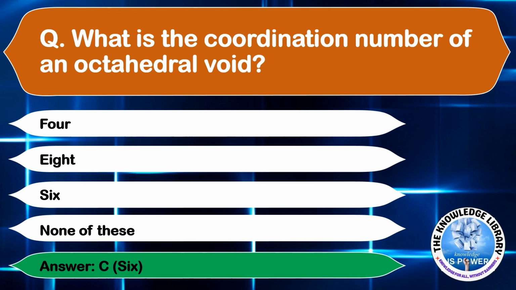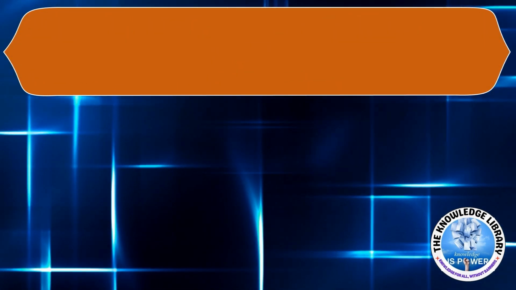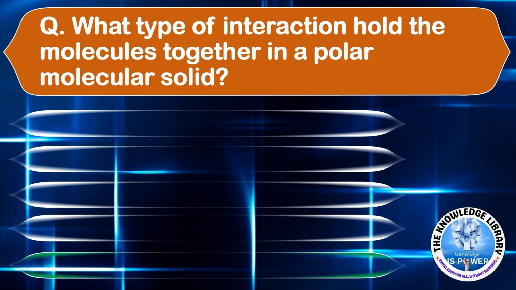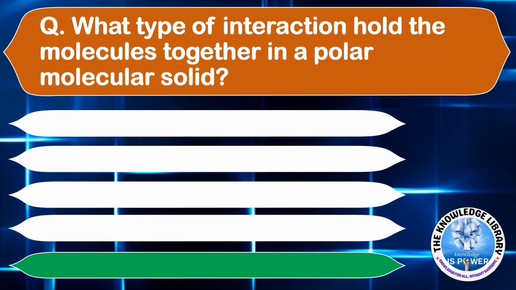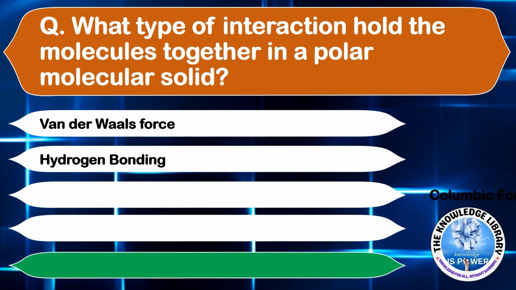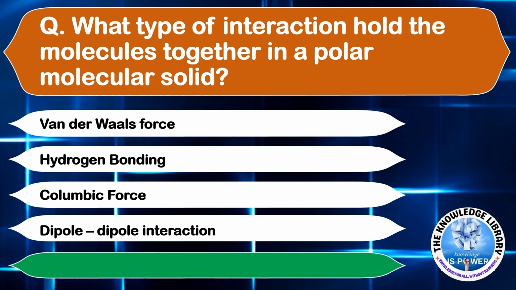The next question is, what type of interaction holds the molecules together in a polar molecular solid? A, van der Waals force. B, hydrogen bonding. C, Coulombic force. Or D, dipole-dipole interaction. The correct answer is option D, dipole-dipole interaction.